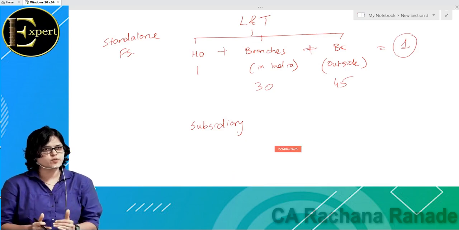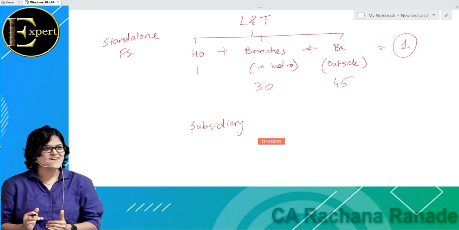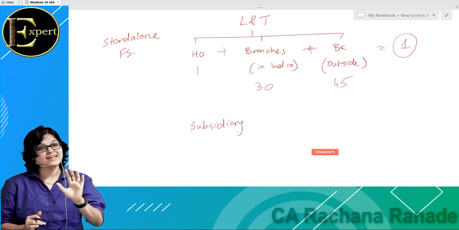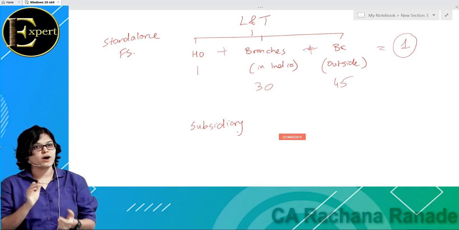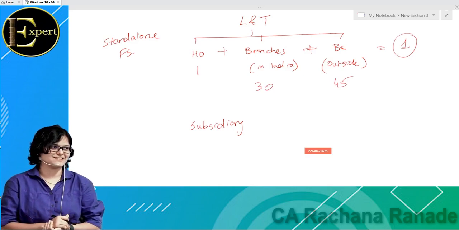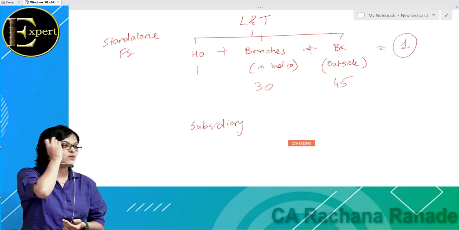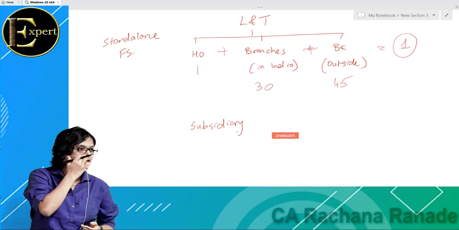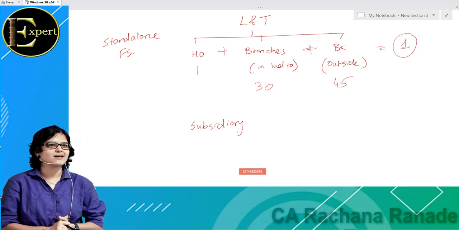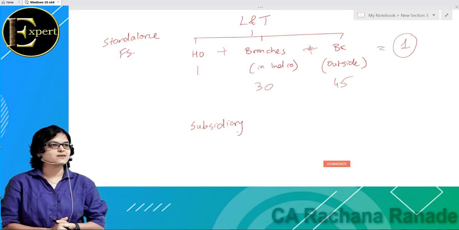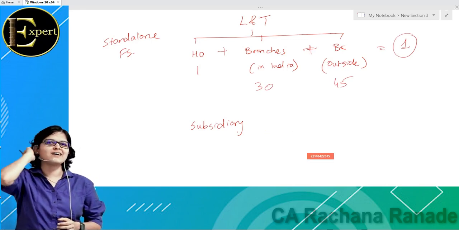No. So your example is correct actually. For Tata Sons, all these are subsidiaries. But why they are subsidiaries is not correct. So I'll tell you. Actually, it has got nothing to do with business model or products or something like that. All this is, they have a part in the equity.